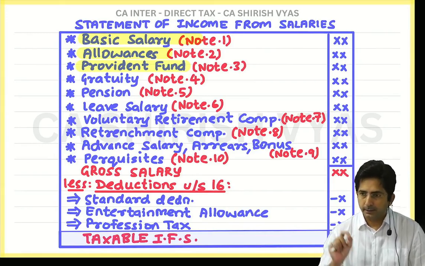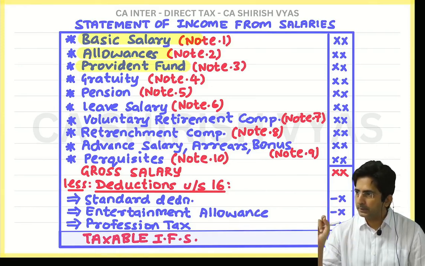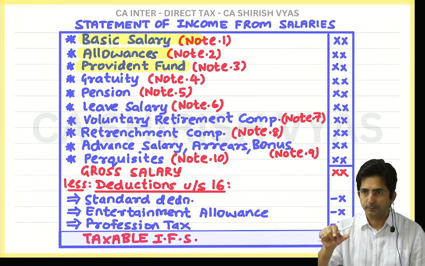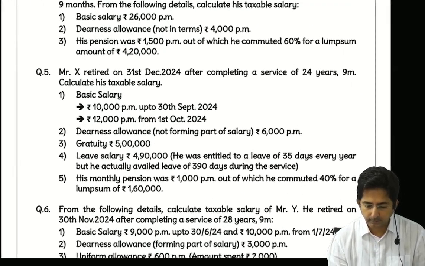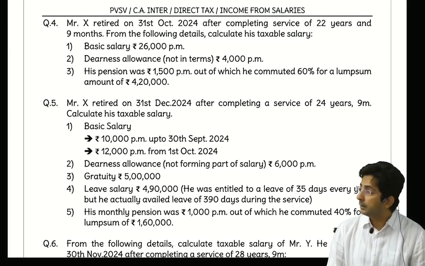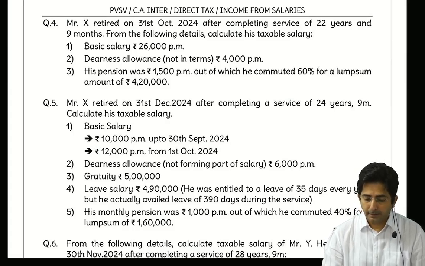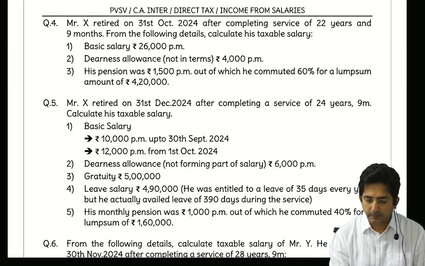Now see, in the question you will find two types of dearness allowance. Sometimes in the question they will write DA in terms. Sometimes they will write DA not in terms. Like see, I'll show you one question. Look at this. Can you see this question number 4? In the bracket of dearness allowance, what is written? Not in terms. Not in terms. And then here also you see in the bracket what is written?